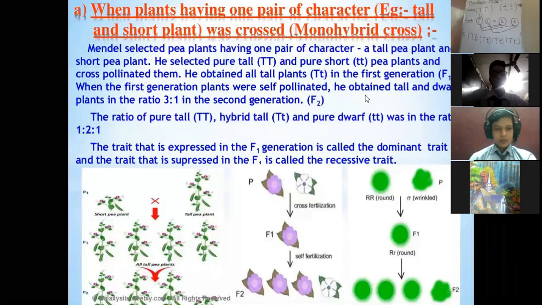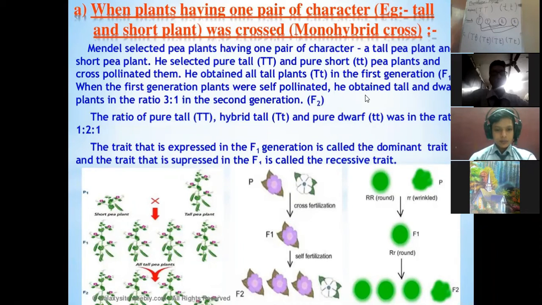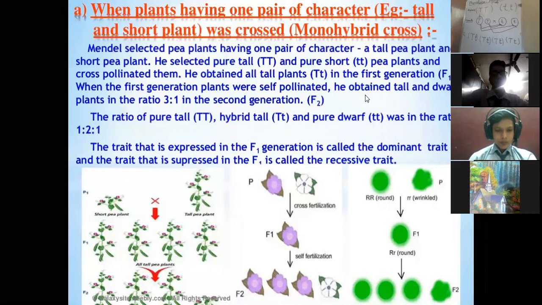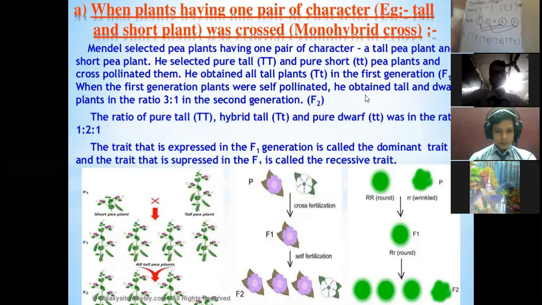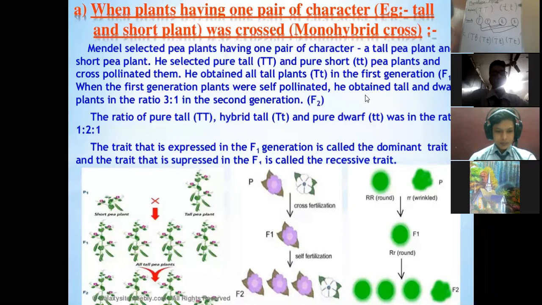But at the time of gamete formation, the factors segregate so that a gamete will receive only one of the factors. That is what we call the law of segregation.